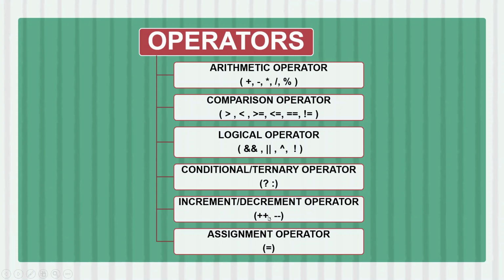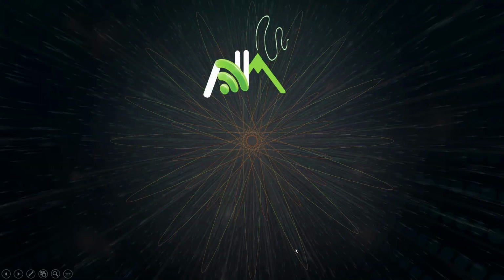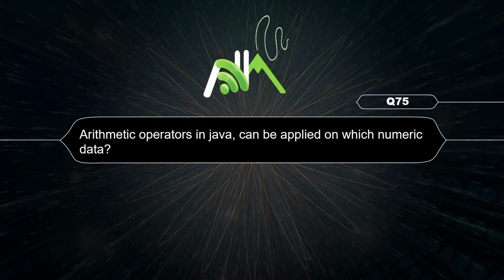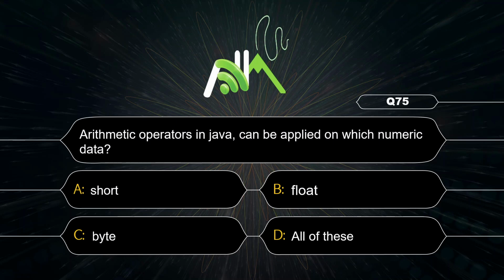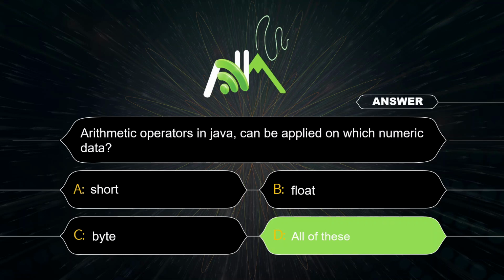Increment and decrement operators. Increment will increase the value by 1, and decrement will decrease the value by 1. And this is the assignment operator. Single equal to is the assignment operator, double equal to is the equal to operator in comparison operators. Here we are assigning the value. The five arithmetic operators, addition, subtraction, multiplication, division and modulus, can be applied to numeric data types: short, float, byte, all of these.